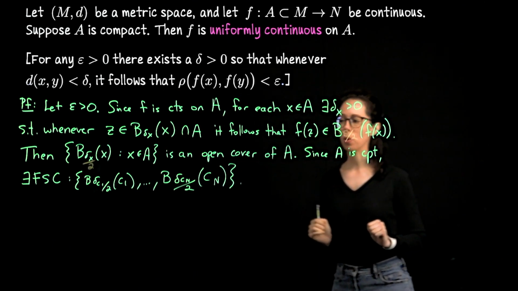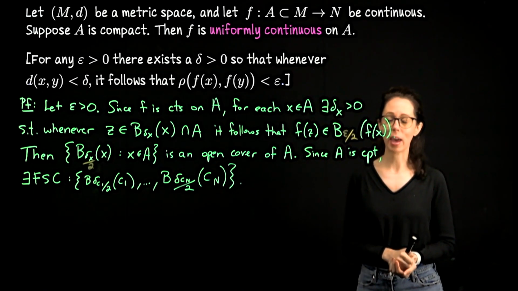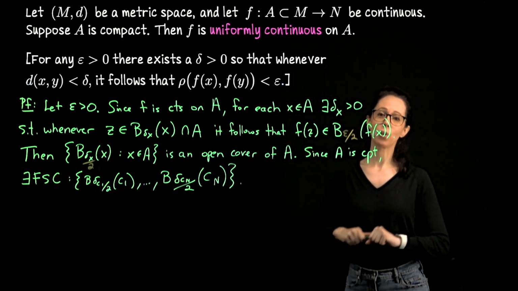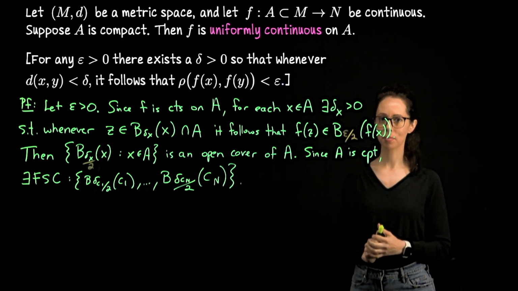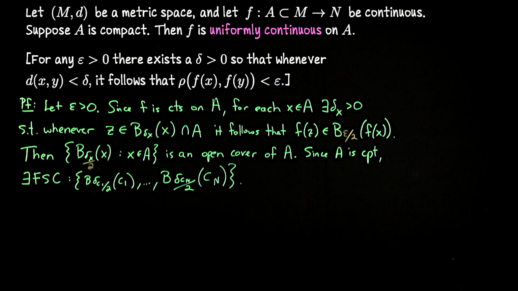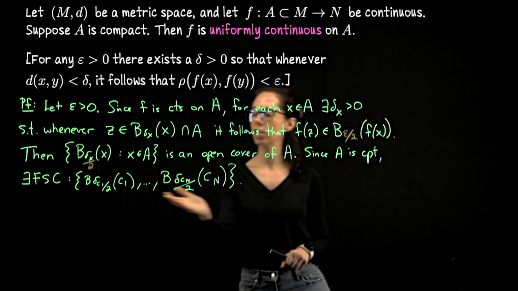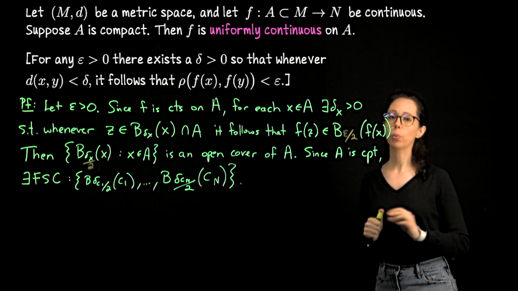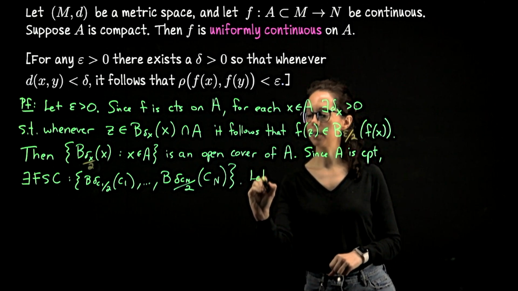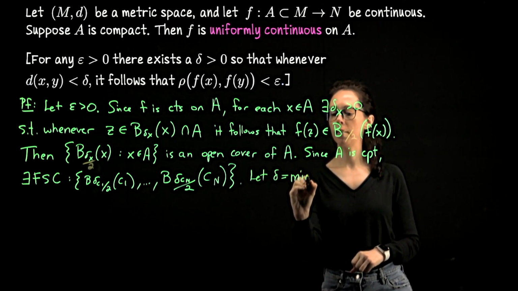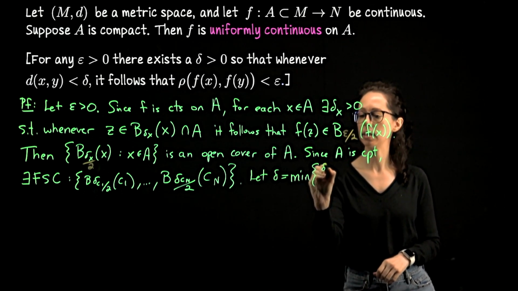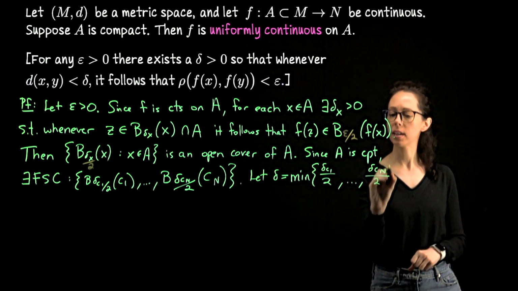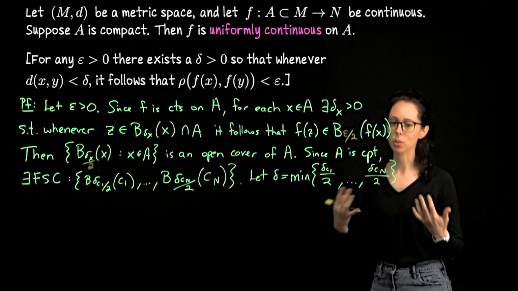I would like for you to pause for a moment. There's something we do when we realize that we have a finite collection of objects where we have this idea of a radius associated to each one of those objects. So what would be the next step? We have a finite collection of radii. Each one is creating a notion of being suitably close. With that kind of collection, we want to take the minimum. So let delta be the minimum of this finite collection of radii. So delta C1, whatever that is, divided by 2, all the way through the capital N. Because it's a finite set, we know such a minimum exists. So that's why compactness is important here.